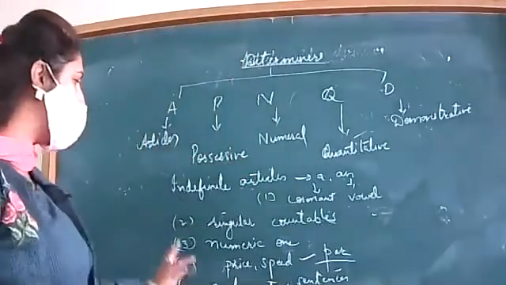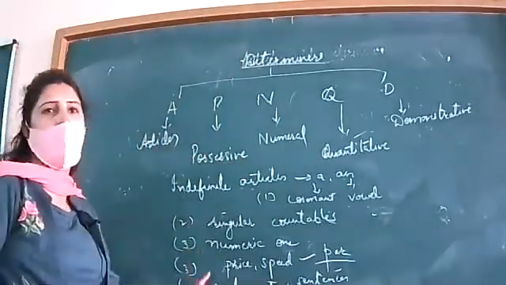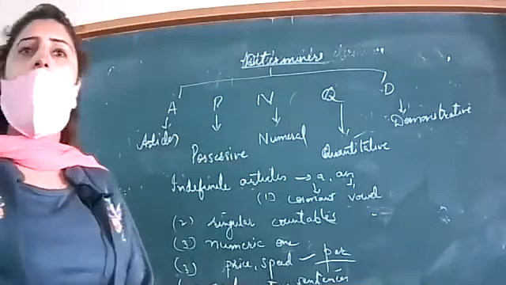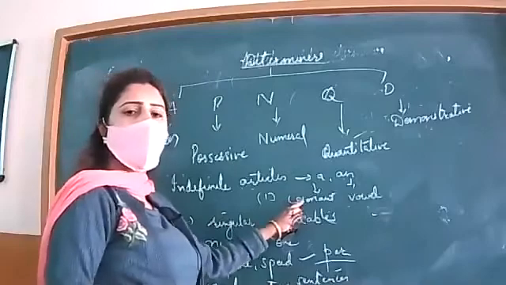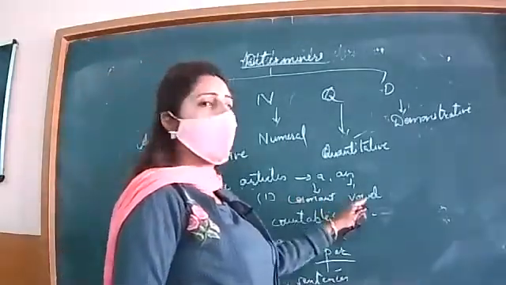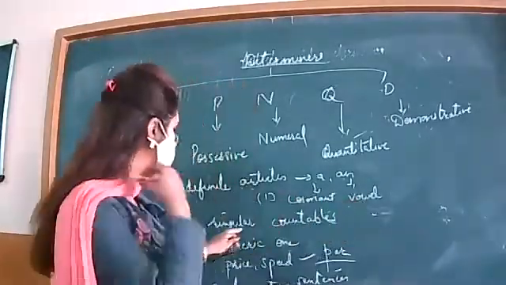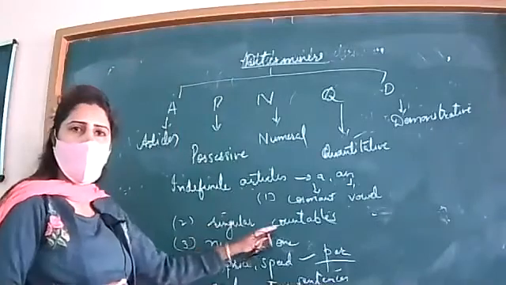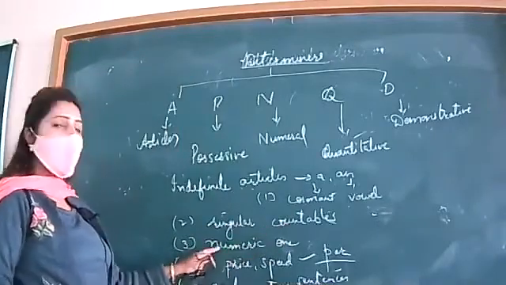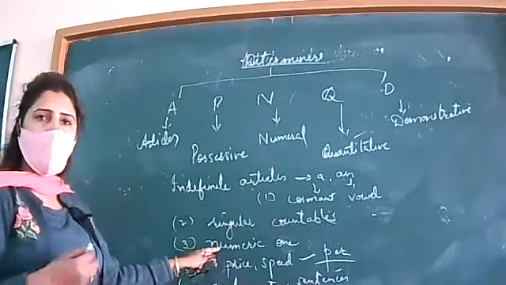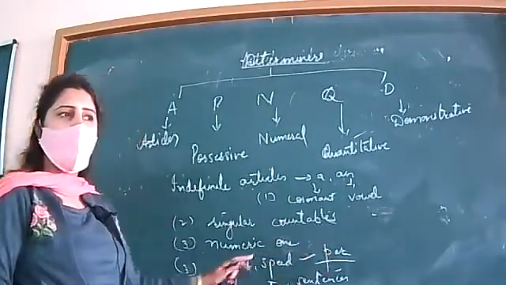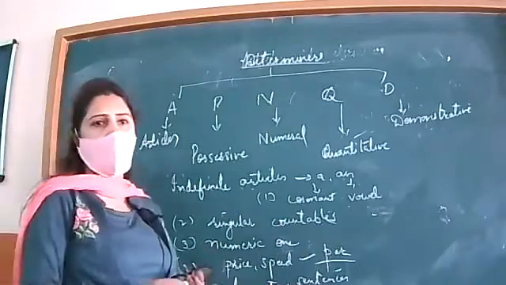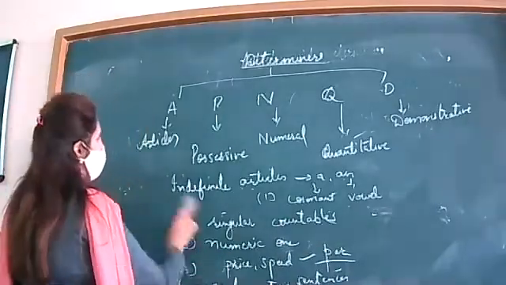So these are the different uses of a or an, the indefinite articles. Let us repeat. A is used with consonant sounds, an is used with vowel sounds, then with singular countable nouns, the numeric one, price and speed where the meaning is per, and then with exclamatory sentences.